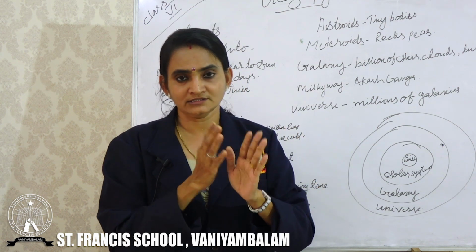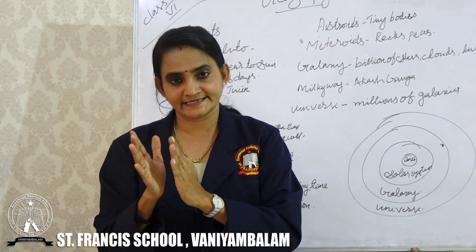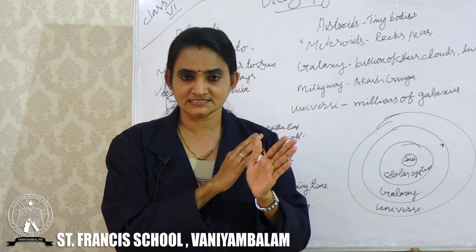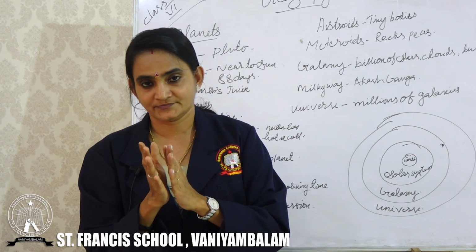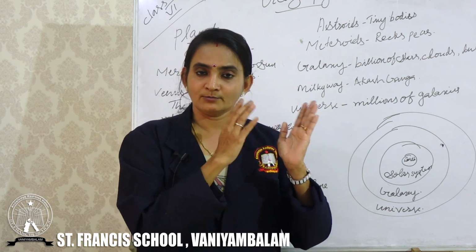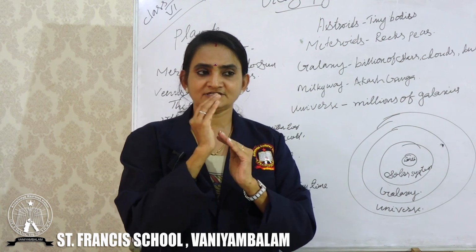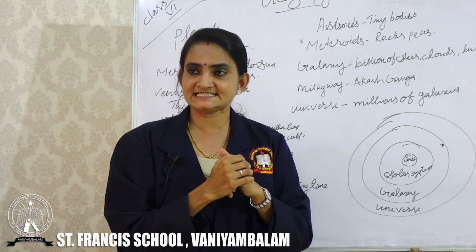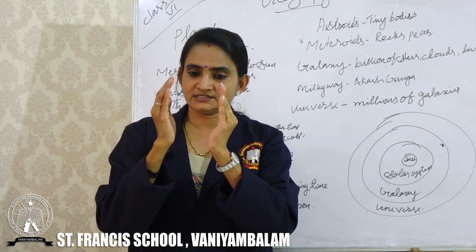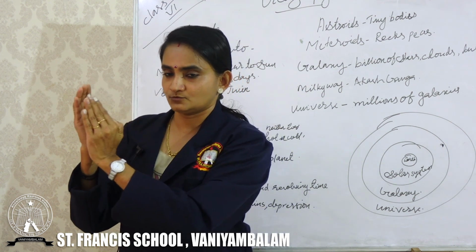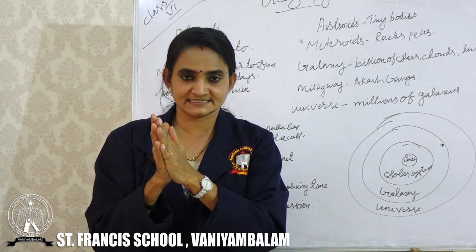Then some days we couldn't see the moon at all. Okay, it's called no moon day, or in other words, Amavasya. And the full moon we can say Paurnami or Purnima. After this Purnima, each day the moon becomes very small, and one day we will not see the moon, isn't it?